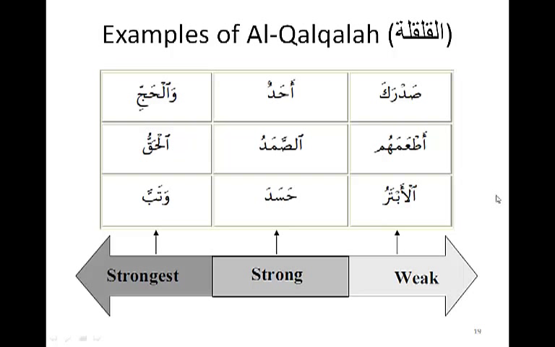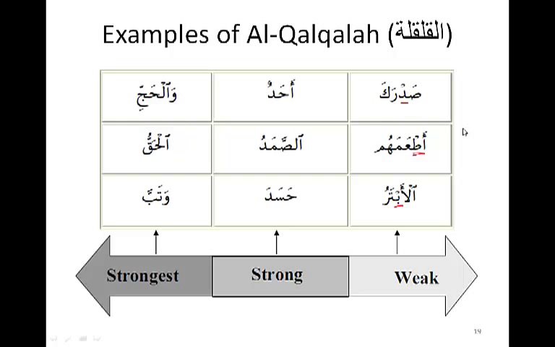The first one is the weakest qalqalah, which comes when the letter of qalqalah is in the middle of the word. Like right here we have the dal in the middle of the word, or the ta in the middle of the word, or the ba is in the middle of the word. How we pronounce that would be like that.